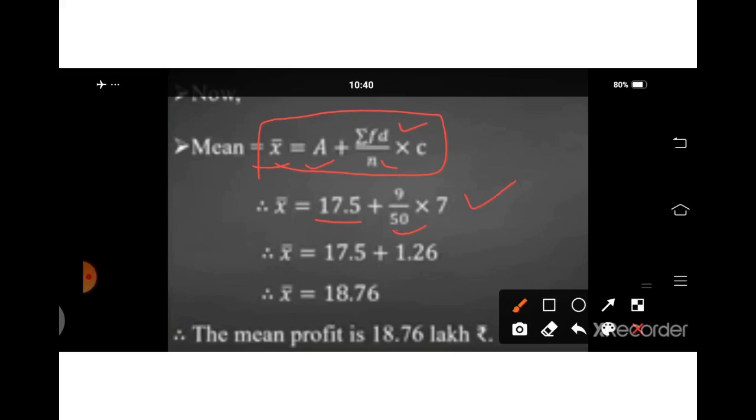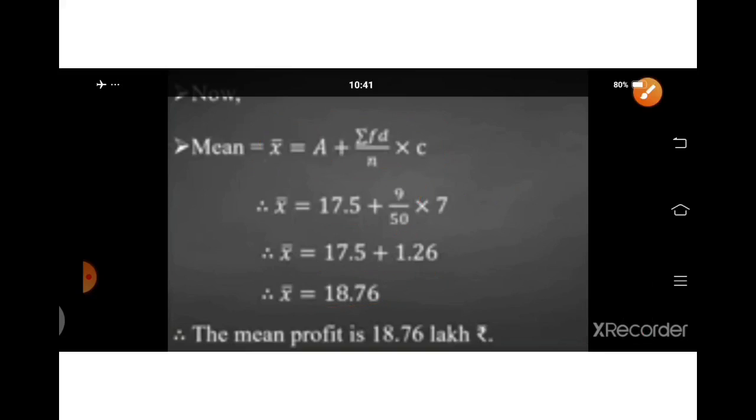In the next line we write 17.5 as it is. First we will solve this: 9 into 7 divided by 50, we will get 1.26. We add 17.5 plus 1.26, we will get mean equal to 18.76. So the mean profit is 18.76 lakhs here.